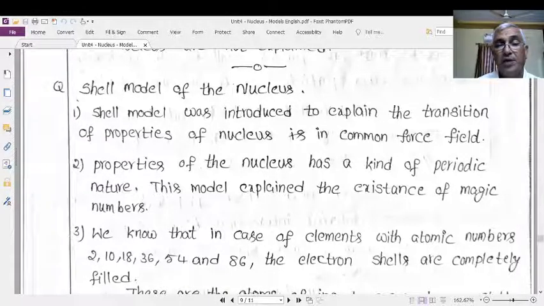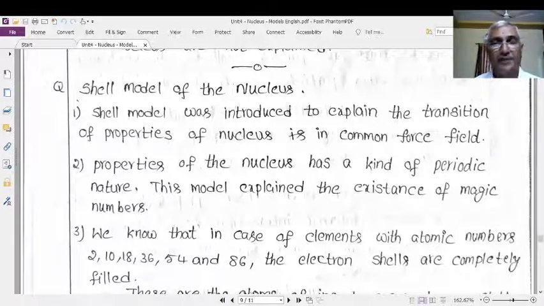Similar to the orbits or energy levels of the electrons in an atom, nucleons, protons and neutrons, have their own shells or orbits or energy levels in which they are arranged, very analogous to the shells or orbits of the electrons in an atom. This is the most important thing as far as the shell model is concerned.